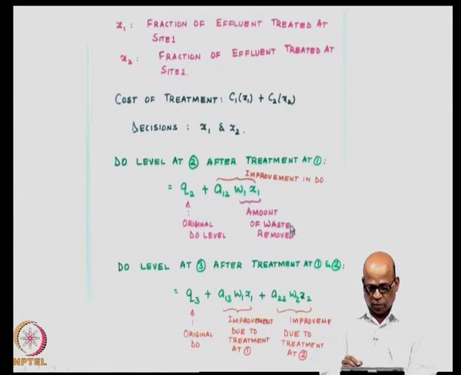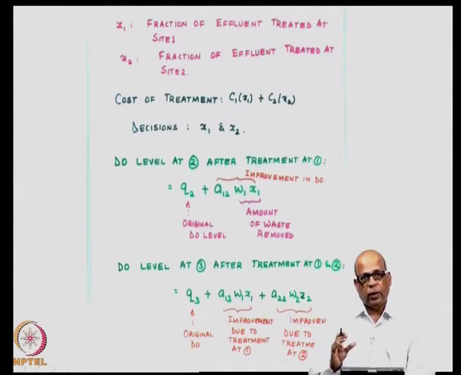For every unit of waste removed at site 1, you get an enhancement of A12 times that amount at site number 2. So, the total improvement in dissolved oxygen at site number 2 is A12 W1 x1.